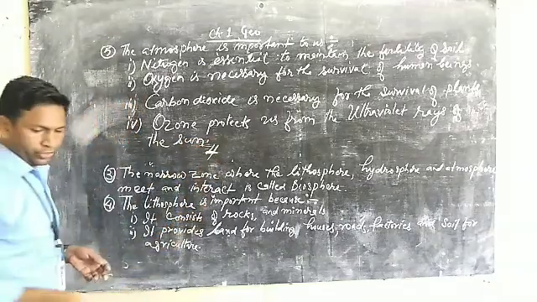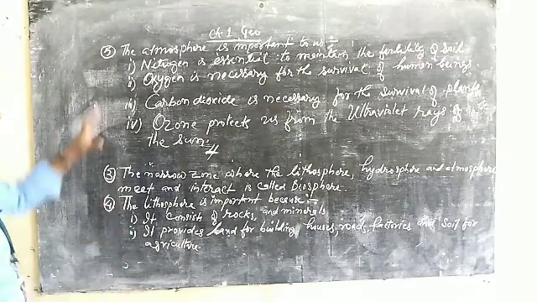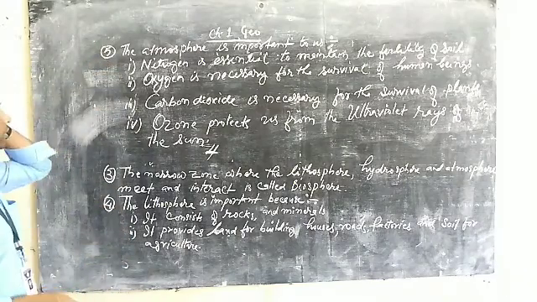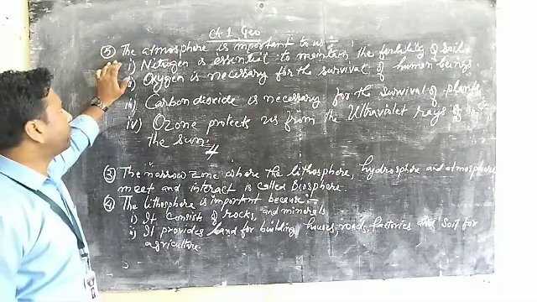So you can write these few points. It means 4 points you have got with you, especially for question number 5.